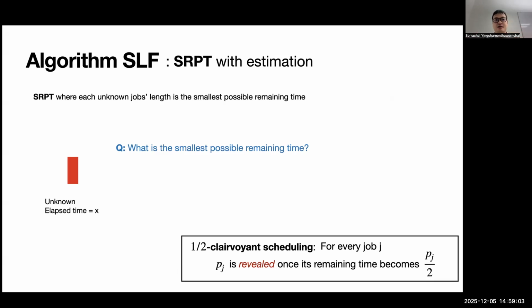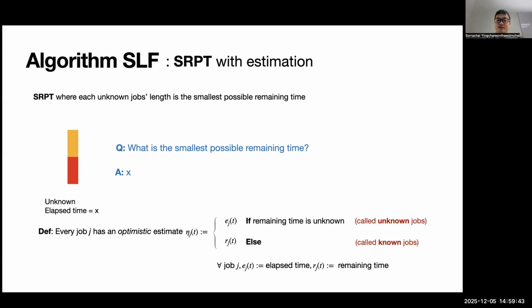The algorithm is this: you run SRPT, where if you don't know the length of a job, you pretend the length of the unknown job to be the smallest possible remaining time in this model. Let's imagine you work on an unknown job for X units of time. What is the smallest remaining time for this job? In this model, the answer is just X, because X is possible, but you cannot go below X by definition of half clairvoyance. Also, the more time you spend on the job, the larger the estimate becomes.